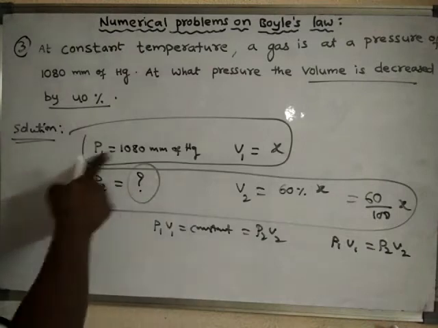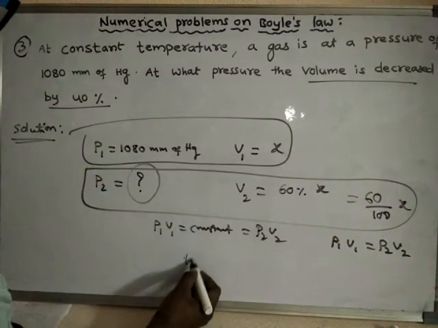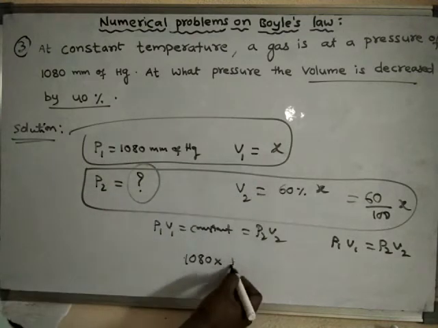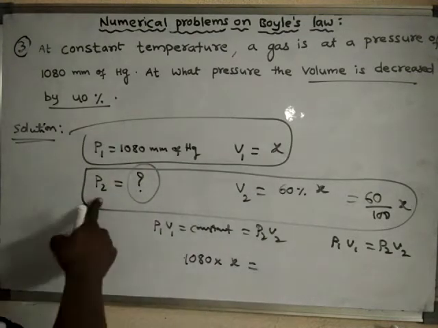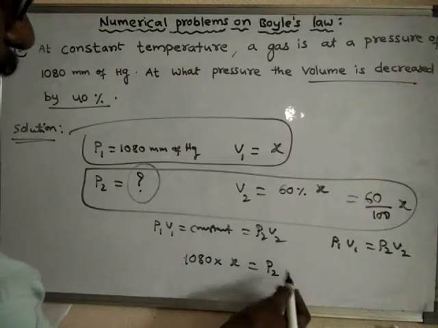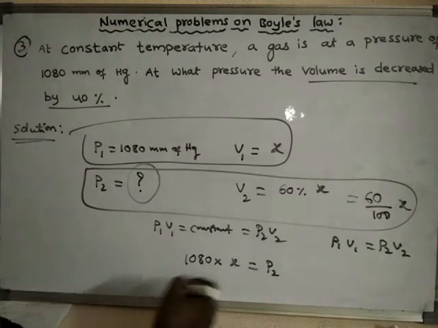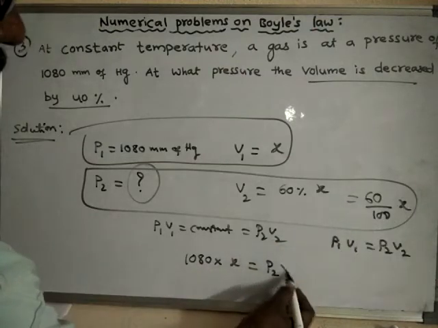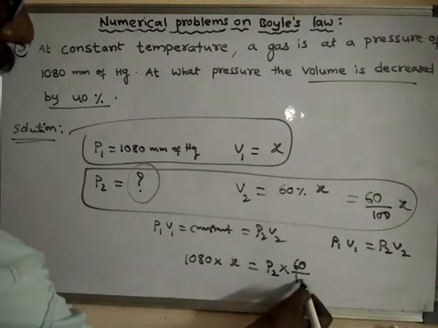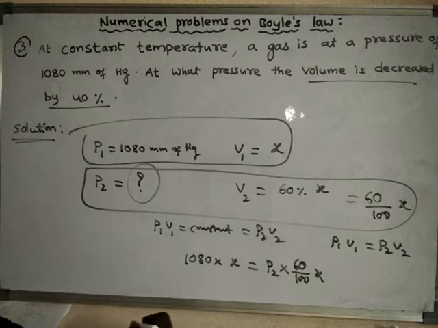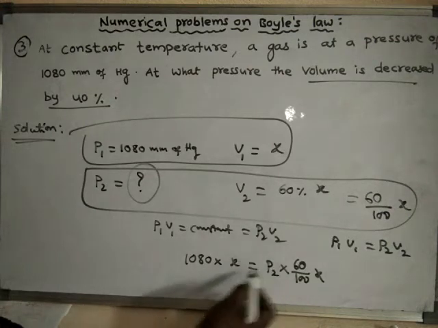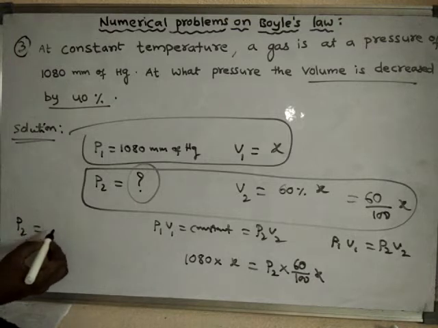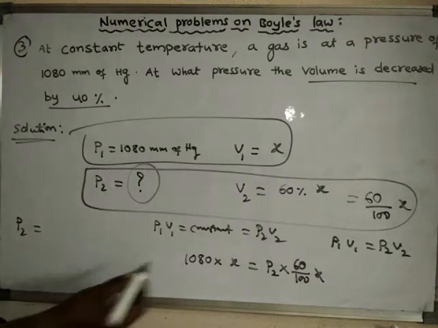So what is P1? 1080. What is V1? Let us assume it as X. What is P2? We don't know, simply keep it as P2. And what is V2? V2 is nothing but 60 by 100 x. So P2 will be how much? Then P2 is equal to